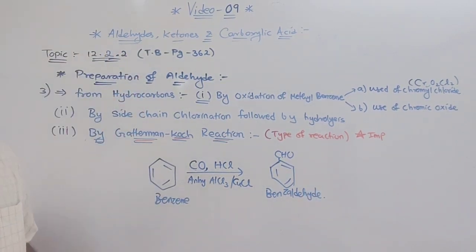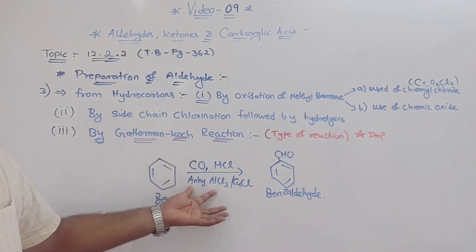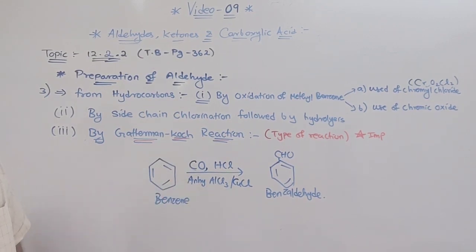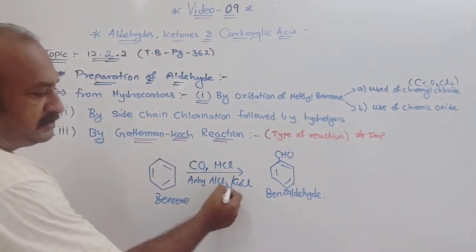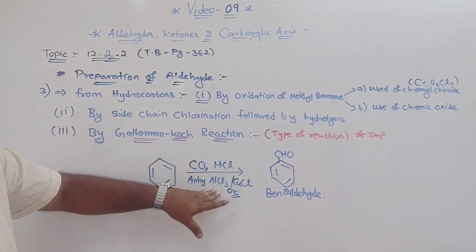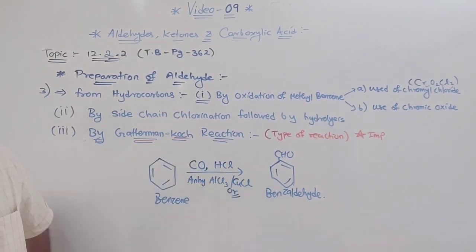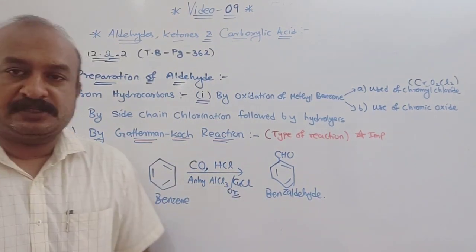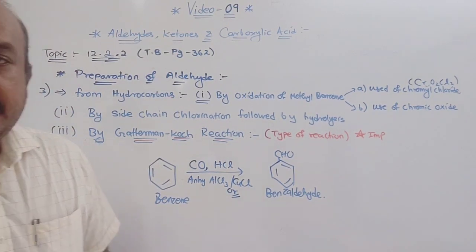Understood this? This is simple, a Gattermann-Koch reaction in which anhydrous aluminium chloride is being used, or cuprous chloride, slash for or. Carbon monoxide and HCl, in presence of this, or either CuCl you take, you will get benzaldehyde. So this is all we discussed about the preparation of aldehyde.